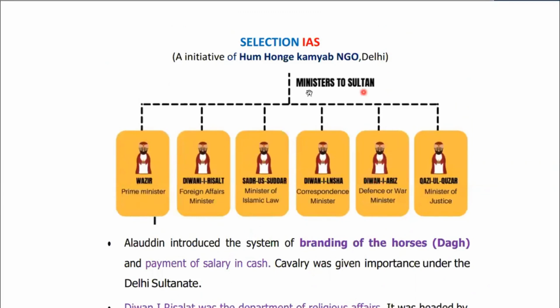Let me remind you of the whole system of administration once again. The Sultan was the supreme head, and then there were some ministers to help the Sultan. The Wazir was the prime minister as well as the minister of finance. Diwan-e-Risalat was the foreign affairs minister. Sadr-us-Sudur was the minister of Islamic law. Diwan-e-Insha was the correspondence minister. Then Diwan-e-Arz was the defense or war minister, and Qazi-ul-Quzat was the minister of justice.